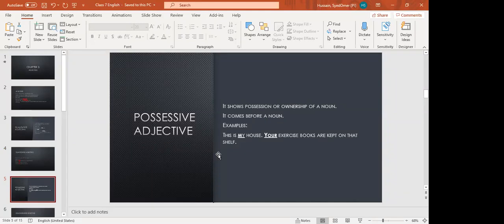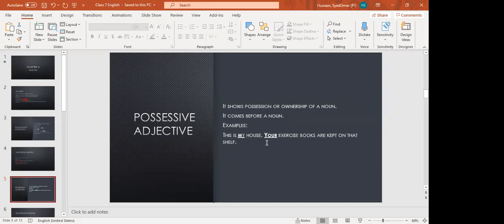Possessive pronouns come afterwards, but possessive adjective, because it is an adjective and it is going to qualify a noun, we are going to put it before a noun. It shows possession or ownership of a noun. It comes before a noun. This is my house. My property. My house is a noun.